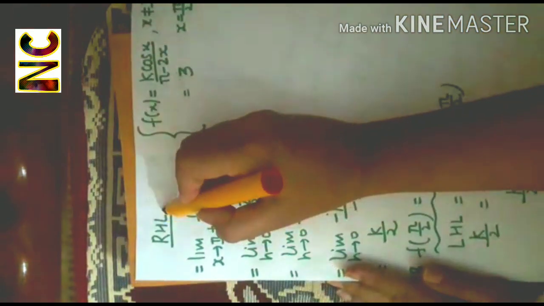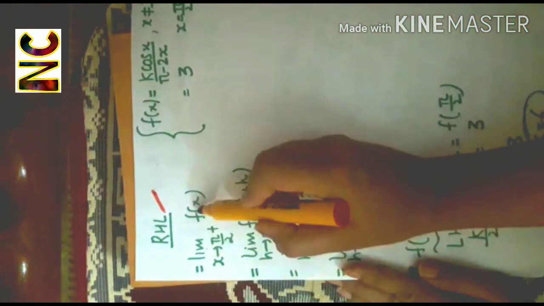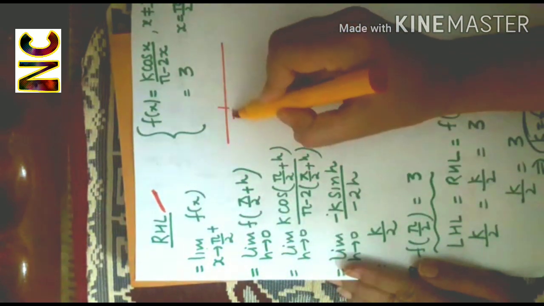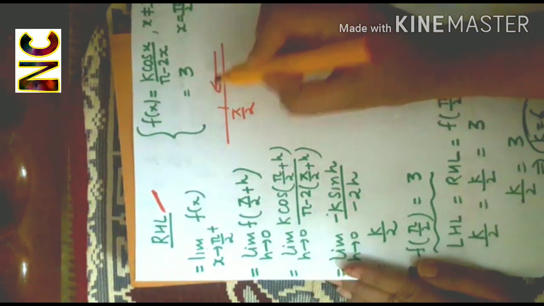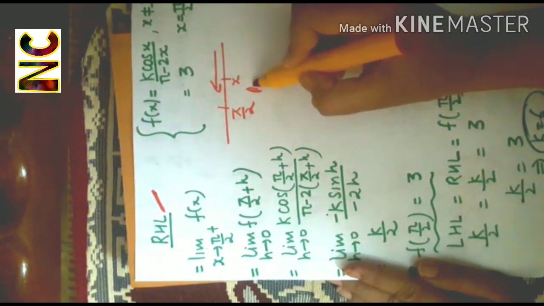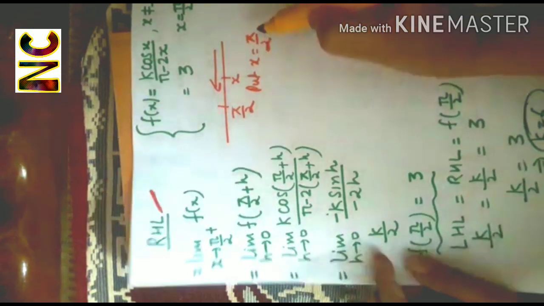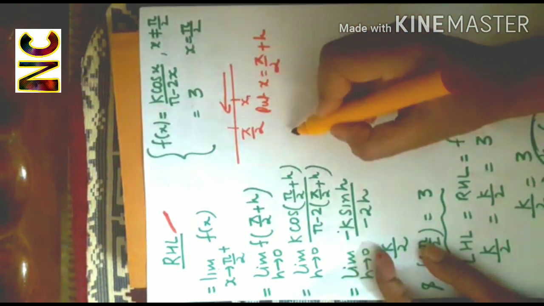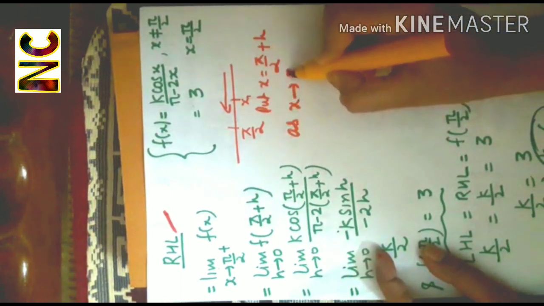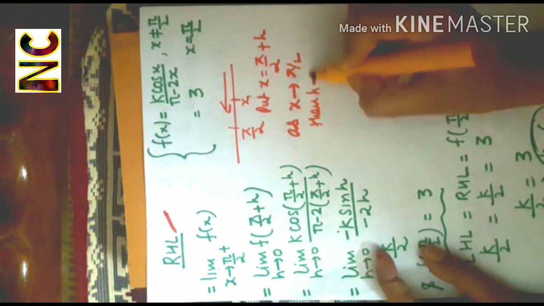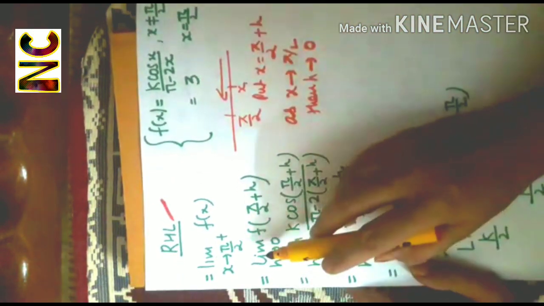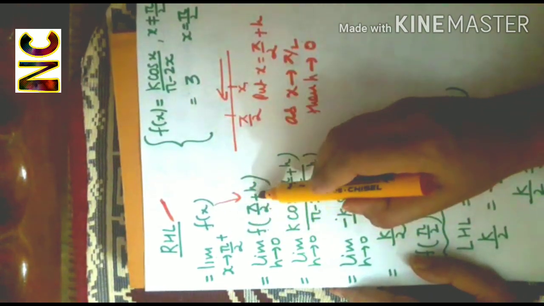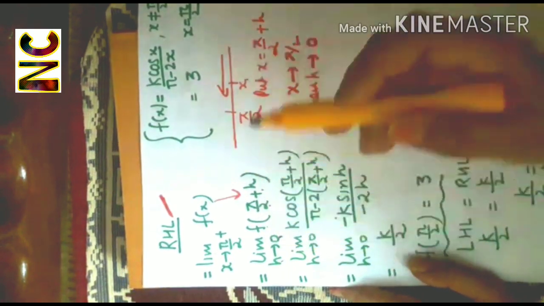Now, we will compute the right hand limit. Limit f(x) as x tends to pi by 2 plus. That means we approach pi by 2 through values greater than pi by 2. So, here we put x is equal to pi by 2 plus h, because x is greater than pi by 2. Now, as x tends to pi by 2, then h will tend to 0. So, I'll get limit f(pi by 2 plus h). Role of x is given to pi by 2 plus h, and h is tending to 0.